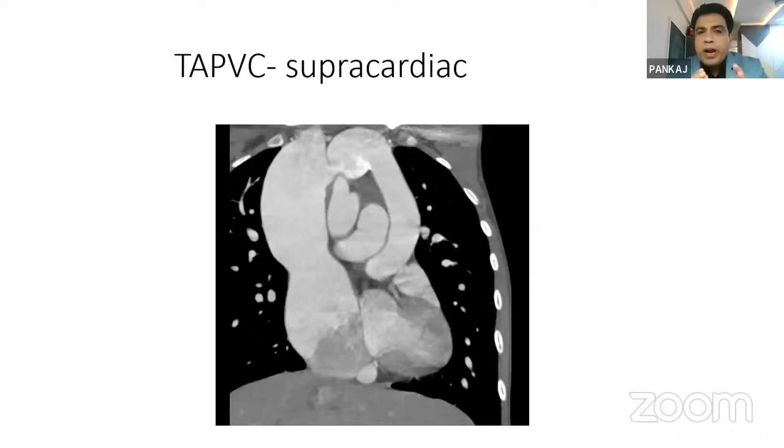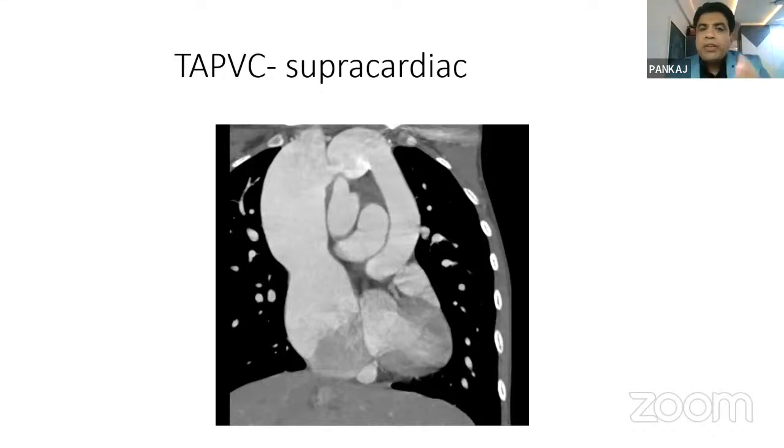So this is the exact supracardiac TAPVC. This is a CT scan image. We do a CT scan in our regular practice whenever we have doubt about any TAPVC. Like in a TAPVC, the 4 pulmonary veins are joining a confluence, but sometimes if we are able to see 2 pulmonary veins and not able to see the other 2 pulmonary veins, we advise a CT scan in the patient. Another importance of CT scan in a cardiac type of TAPVC is that whenever pulmonary venous hypertension is there, or when we are in doubt about the sizes of the pulmonary veins, the size of the confluence, or any other drainage area, we do a CT scan in our regular patients.